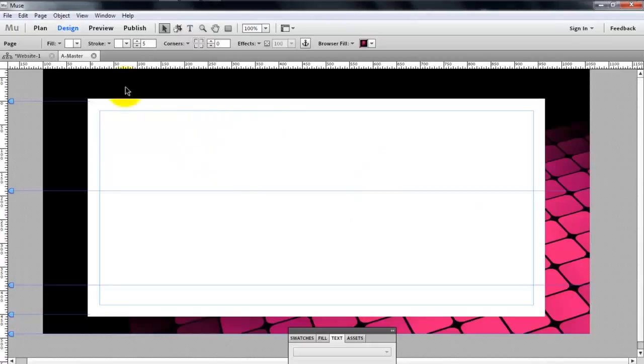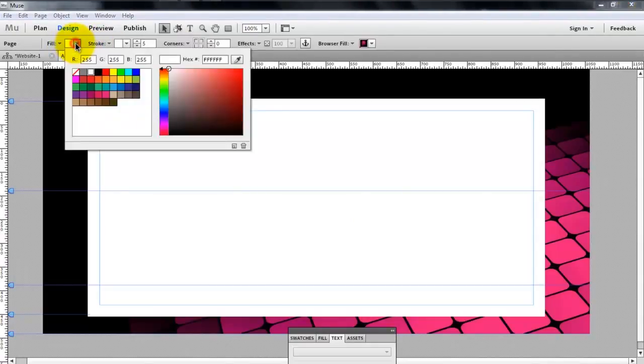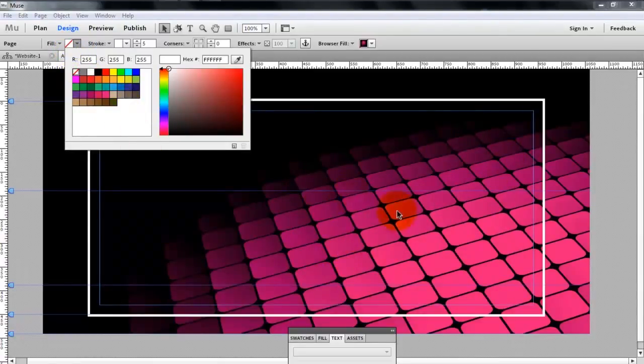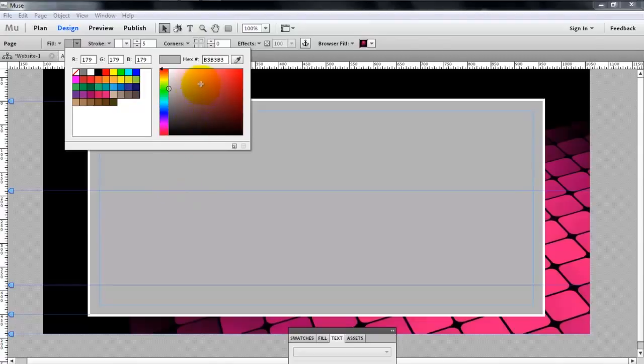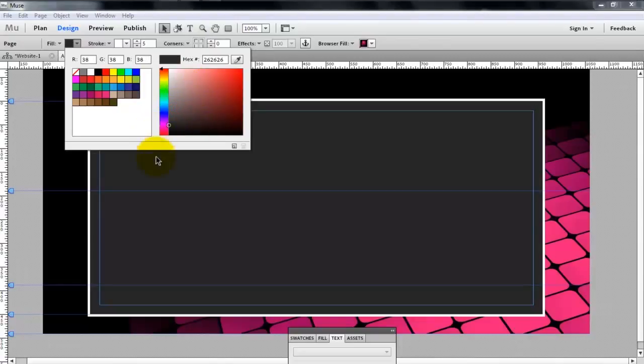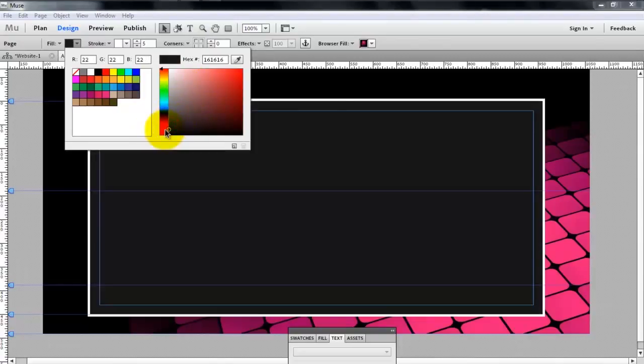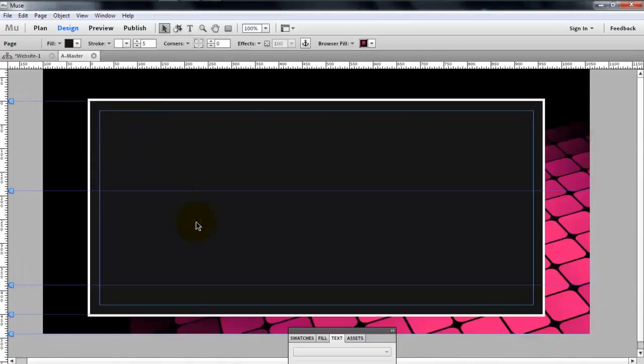Okay, and we're going to come over here, change the fill to none, and you can see we have this, but I'm not sure that's the right look, so let's go for a very dark grey. Yeah, that looks better.